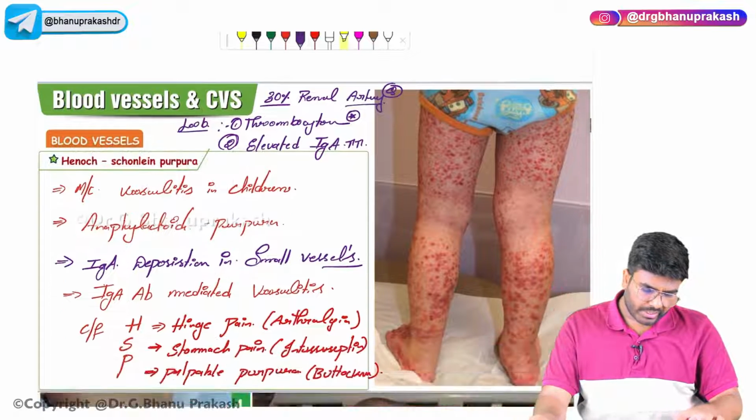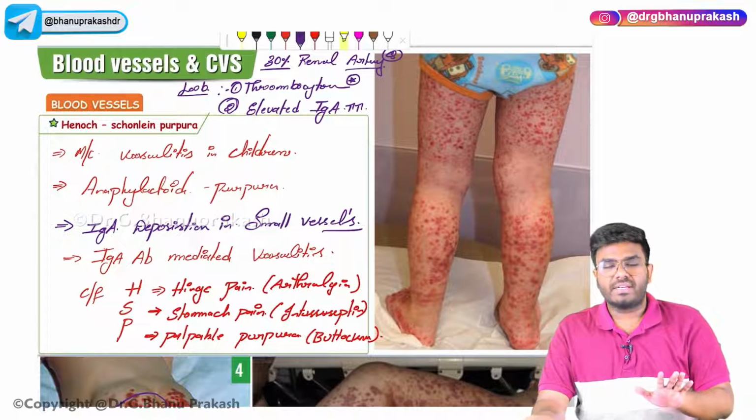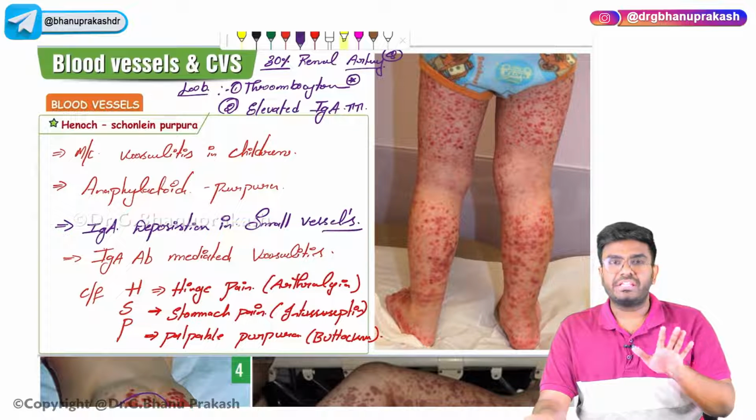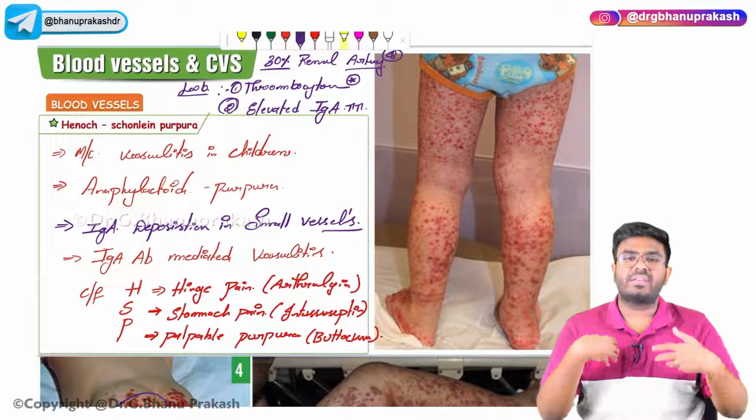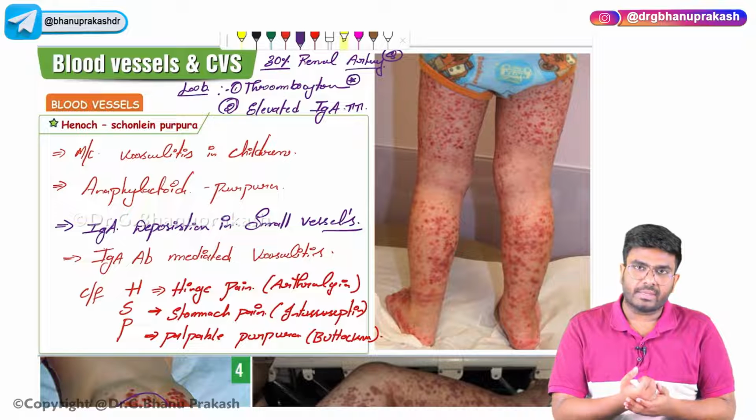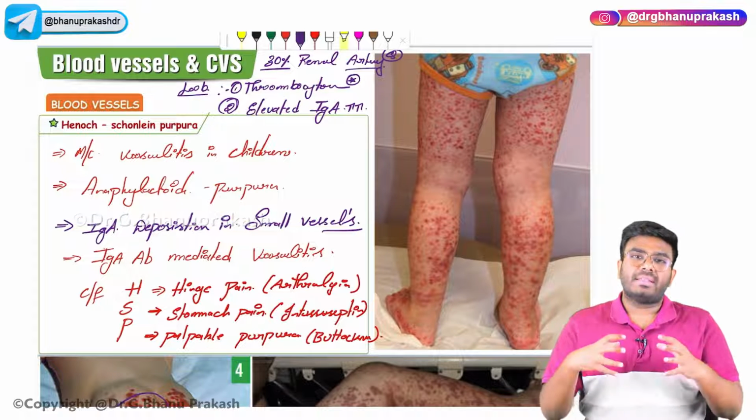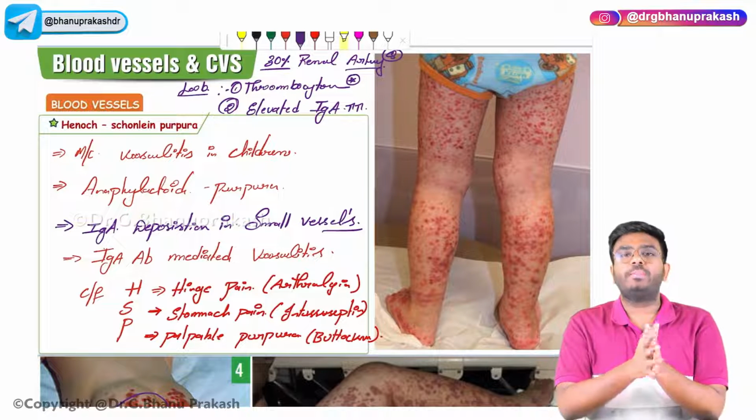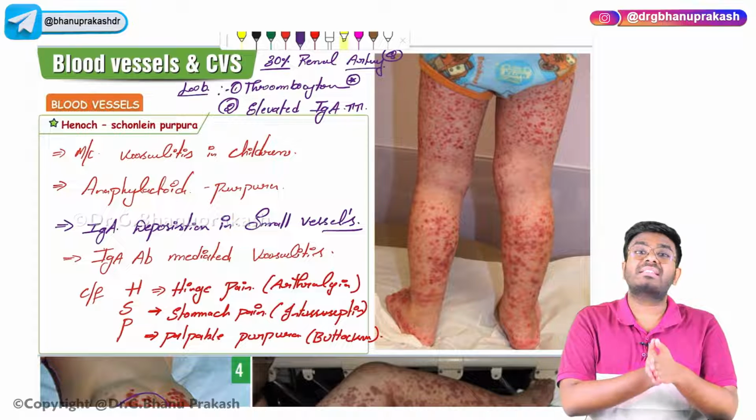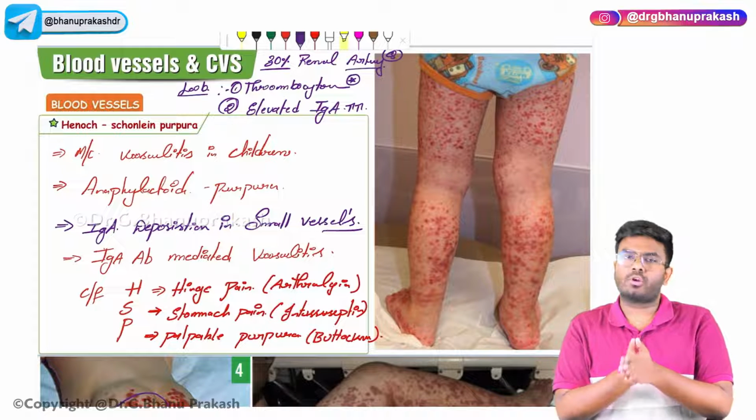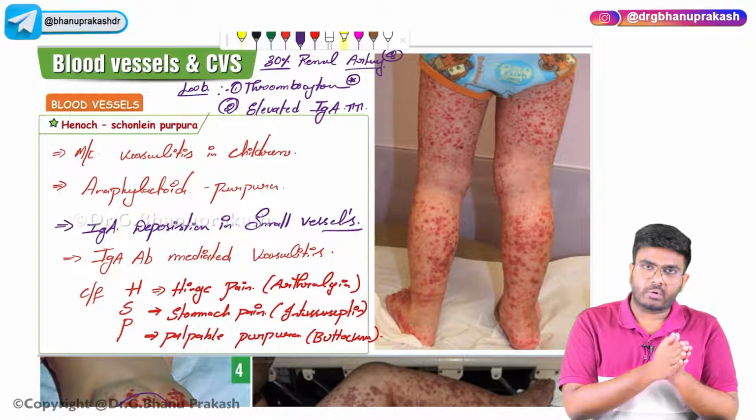So what are the important points about Henoch-Schönlein Purpura? It's the most common vasculitis in children, associated with IgA antibodies. Some infection is there, and because of that infection, more and more IgA antibodies are getting produced. These IgA antibody complexes are deposited in the blood vessels, leading to vasculitis. Which arteries are going to be involved? Mainly the renal arteries.